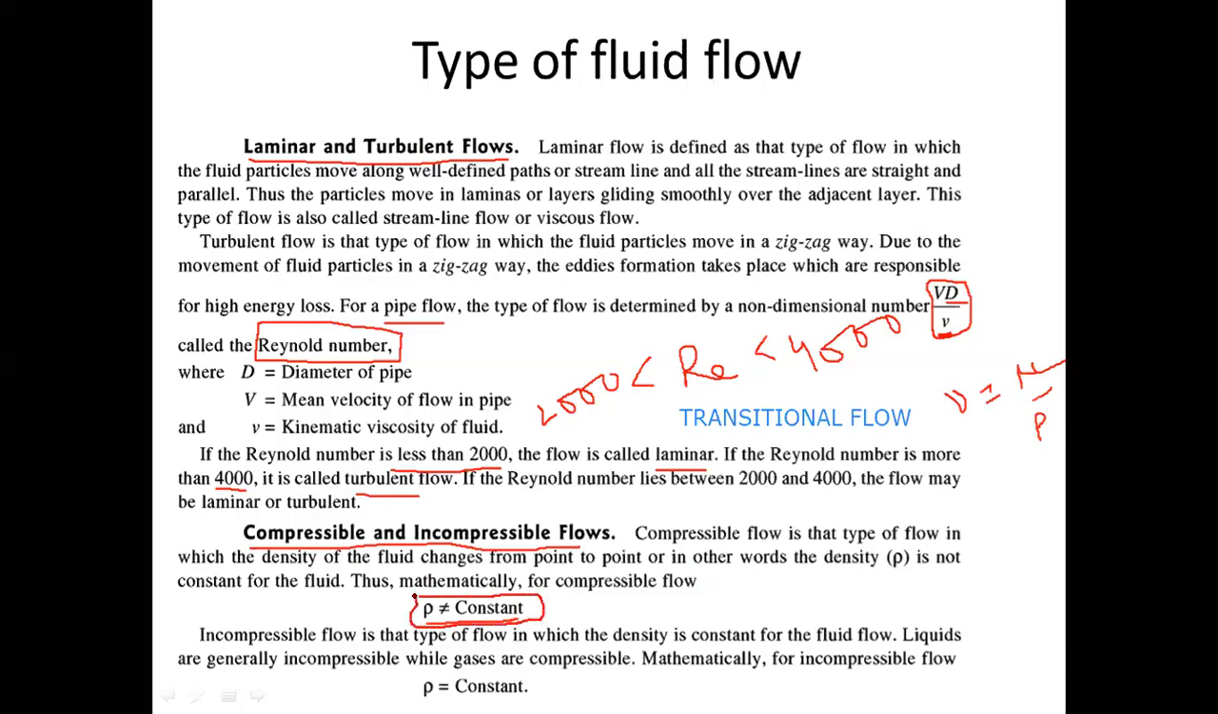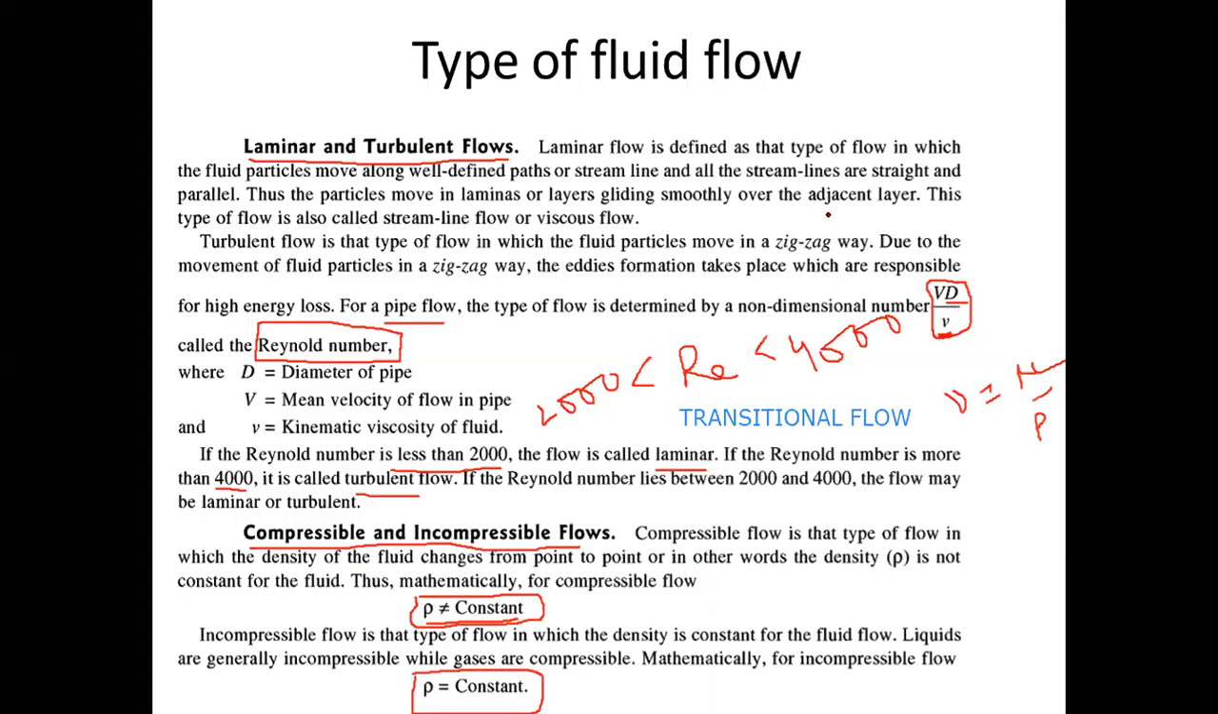Now, if the density remains constant, if the density is not changing, such flows are called incompressible flow. Because incompressible means when you are applying pressure and the density is not changing, that means the volume is also not changing. Fine. So such type of flow is called incompressible flow.